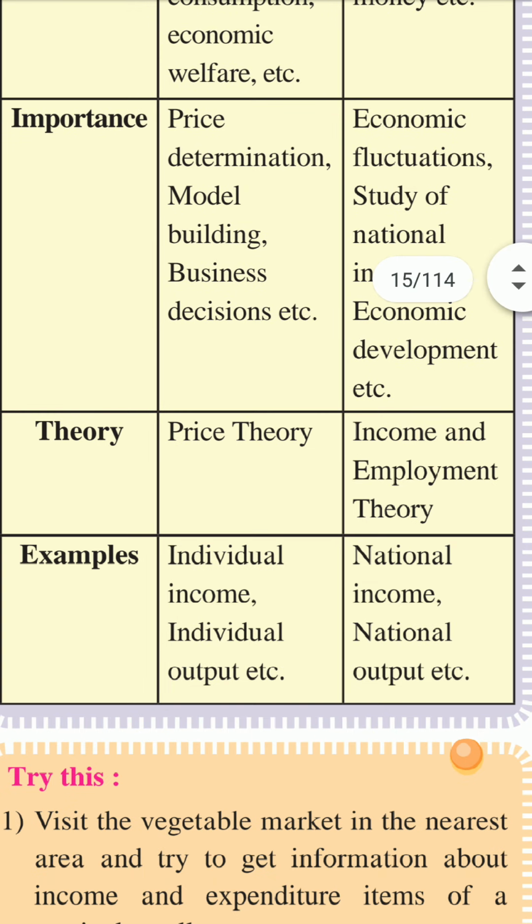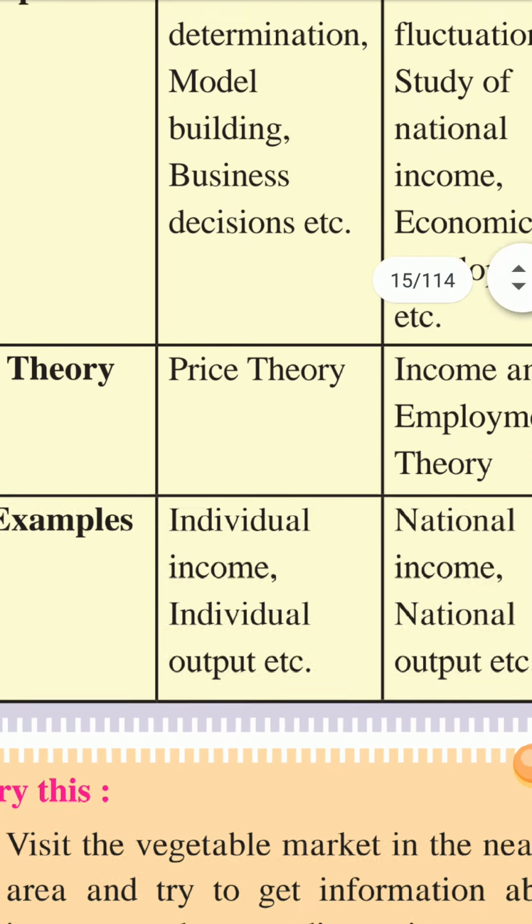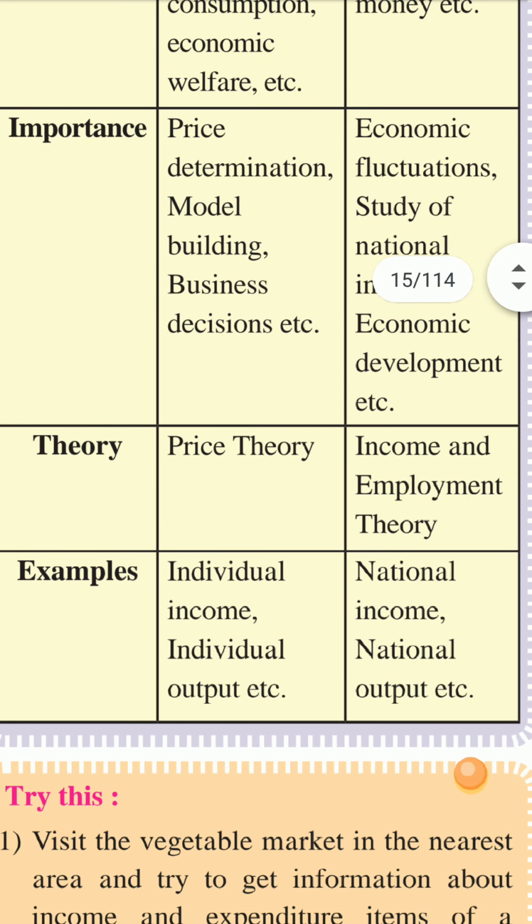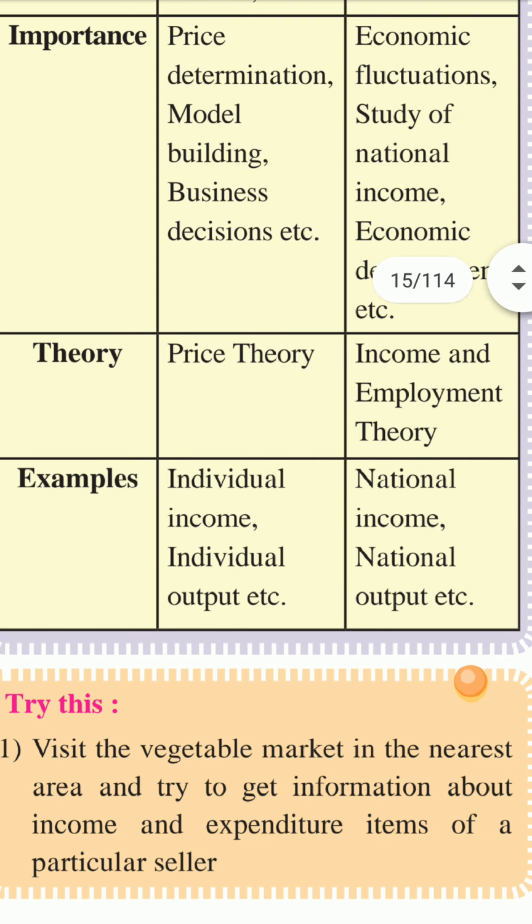Now the theory. The price theory we can study in detail with microeconomics, and with macroeconomics we can study the income and employment theory. Then examples. In microeconomics we study individual income, how much income an individual earns, and individual output, how he gains profit from that income.